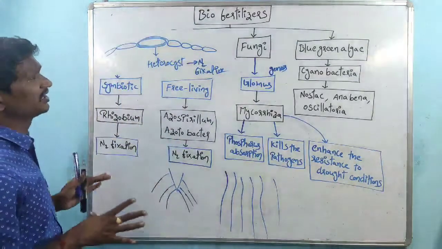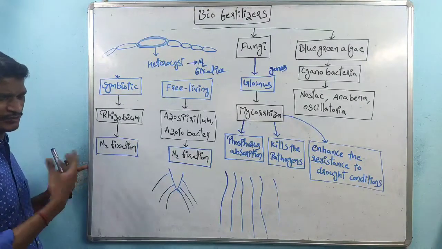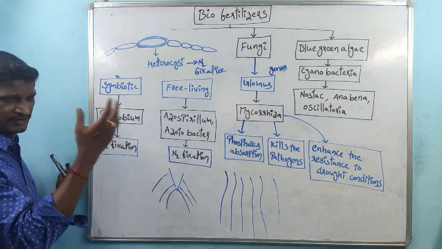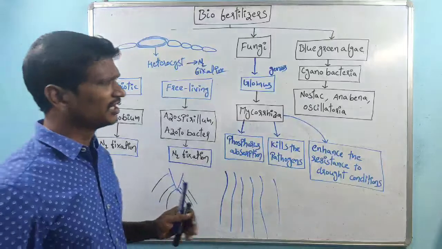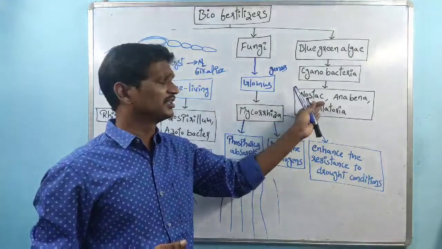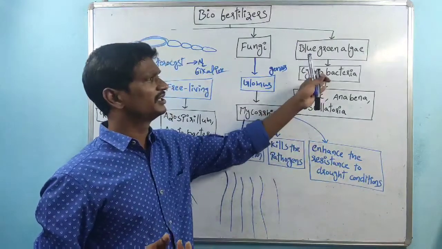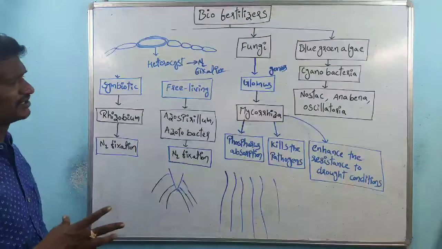Right? So these are some of the biofertilizers. Some are symbiotic and some are free living; some are fungi, some are bacteria, some are blue-green algae. These are also bacteria, but a very separate form. That's the reason why they are called cyanobacteria, right? So that is about biofertilizers.